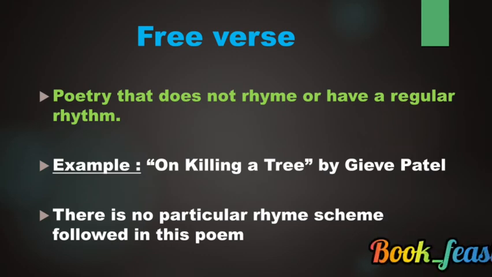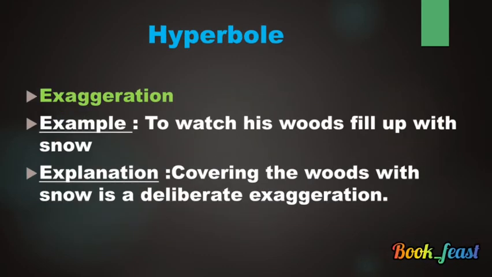When you go for hyperbole, hyper. What does hyper remind you of? Hypertension, hyperthyroidism, hyper talking. So hyper is a prefix which talks about the extreme level of something, adding extremeness to its word. Hyperbole is exaggerating. For example, "to watch his woods fill up with snow."